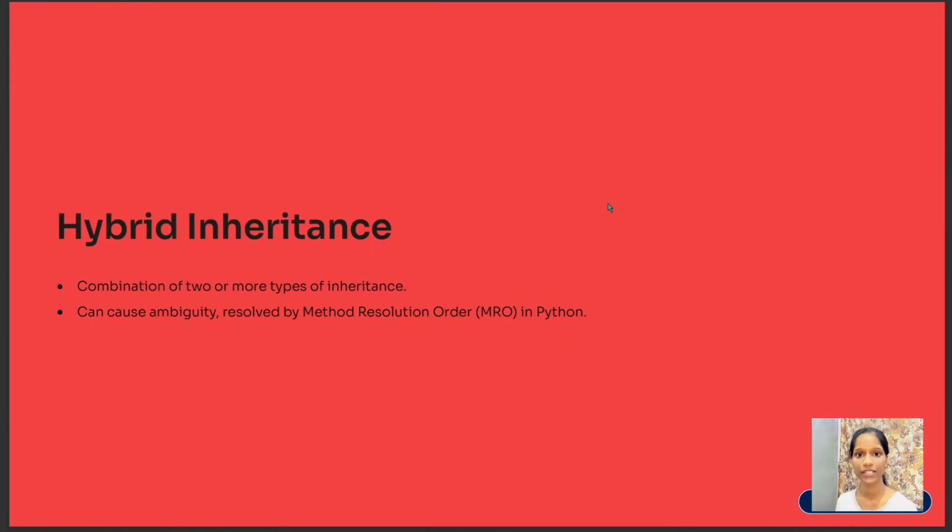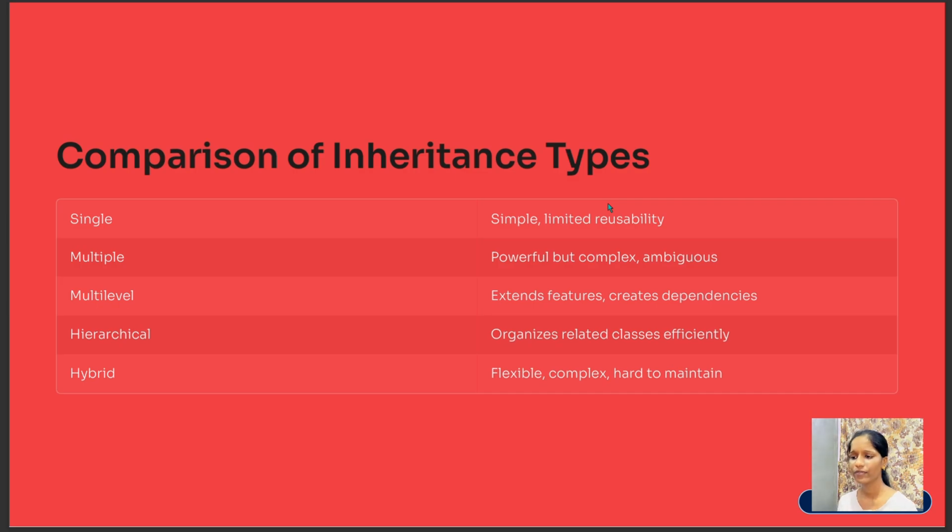And the next type is hybrid inheritance. Here the combination of two or more types of inheritance is observed, and it can cause ambiguity, resolved by method resolution order in Python. And when we compare these inheritance types, the first one, that is single inheritance, is simple with limited reusability.